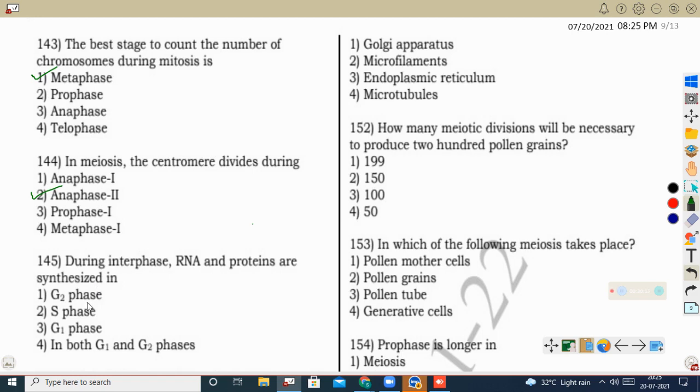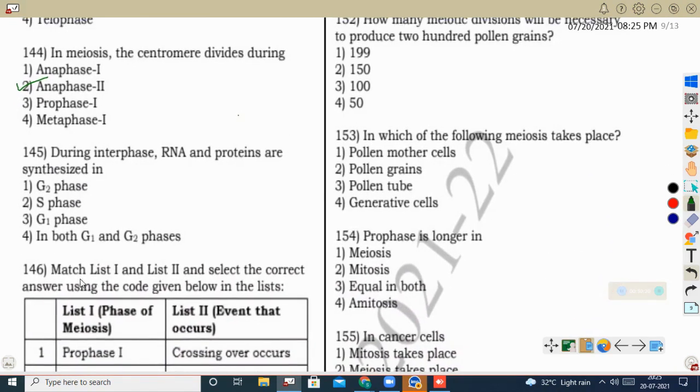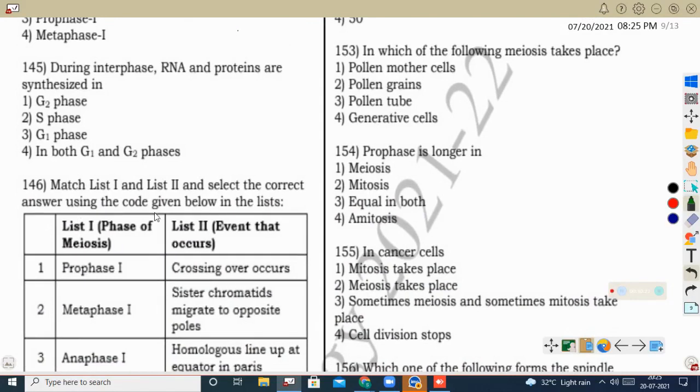Next question, during interphase RNA and proteins are synthesized in which phase? During interphase, RNA and proteins are synthesized during G1 and G2 phase, because in the synthetic phase also proteins are synthesized, like histone proteins, during S phase. But in G1 and G2 phase is where major RNA synthesis occurs. Majorly mRNAs are synthesized in G1 phase, and rRNA and tRNA will be synthesized majorly in G2 phase. And proteins are maximally synthesized in G1 and G2 phase. So here the correct option is G1 and G2 phase.